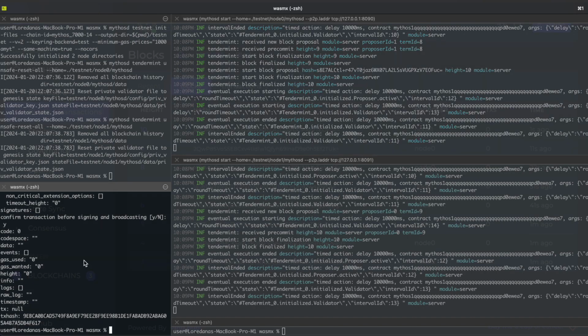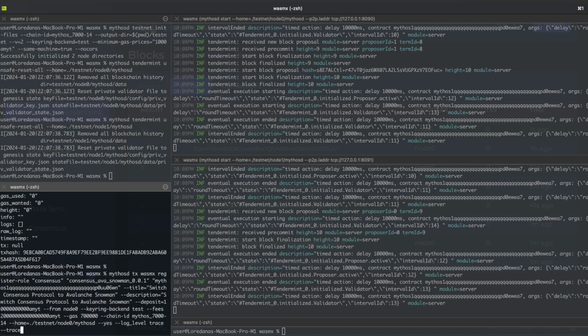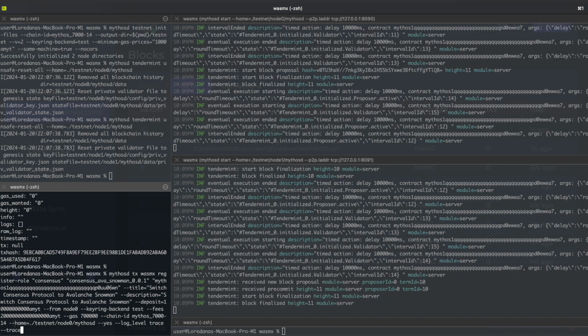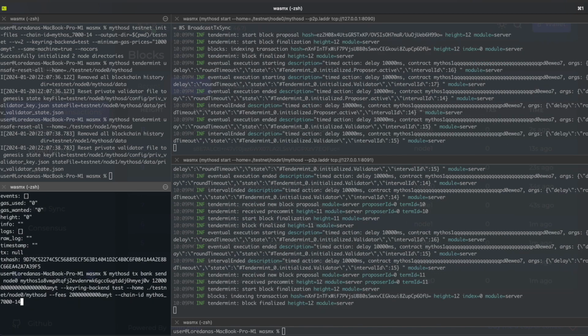And we will do exactly the same process. So we will send the governance proposal registering our contract as our Snowman contract on the consensus role, and then we will be sending our vote.